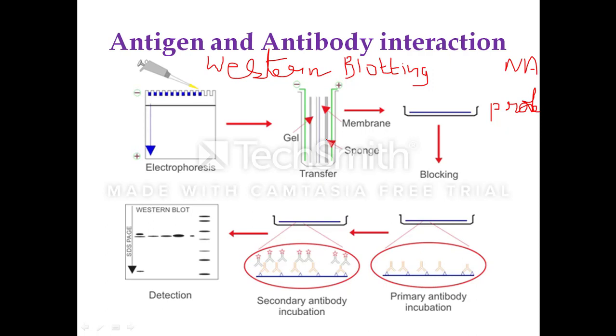Southern blotting is a technique which was discovered by the scientist T.M. Southern to transfer the DNA to the membrane. Then to differentiate between the transfer of DNA and RNA, the Northern blotting was termed, where it is used to transfer the RNA. So Southern blotting is for DNA transfer, Northern blotting is for RNA transfer. Next, the transfer of protein from gel to the membrane is called Western blotting.